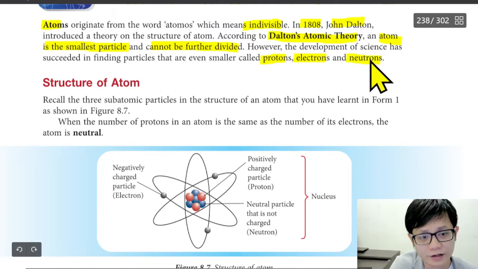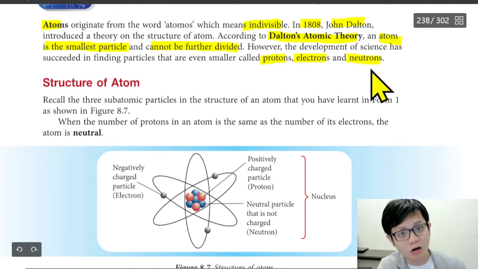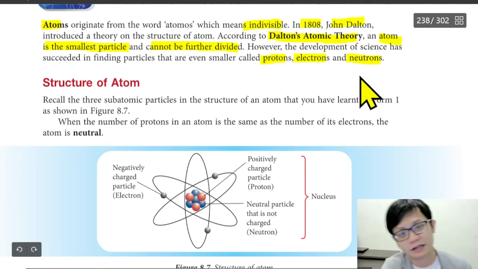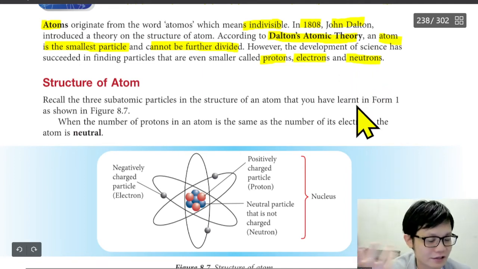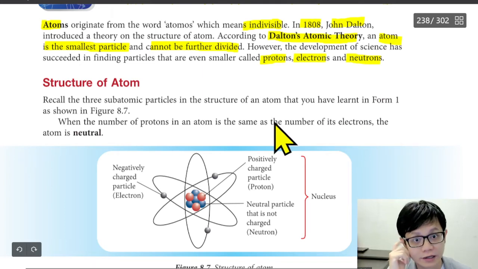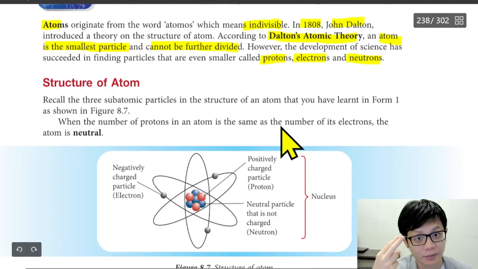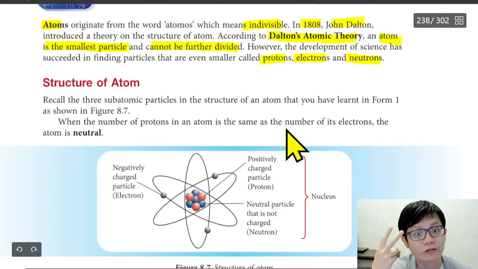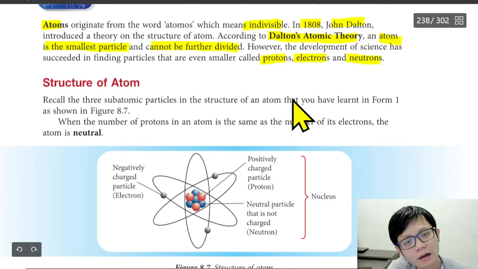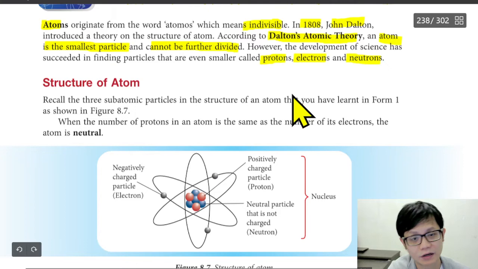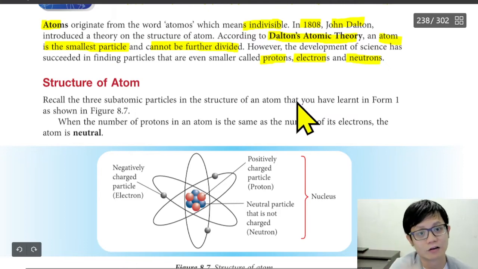I forgot the name already. So not all atoms cannot be divided. Mostly atoms cannot, except for nuclear fission, where one atom becomes two, which releases a large amount of heat.